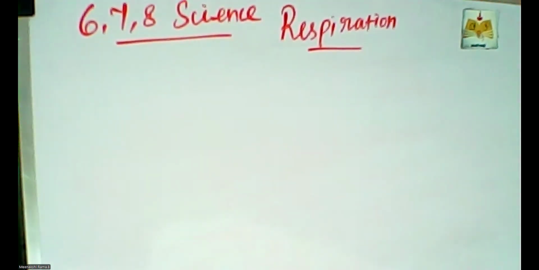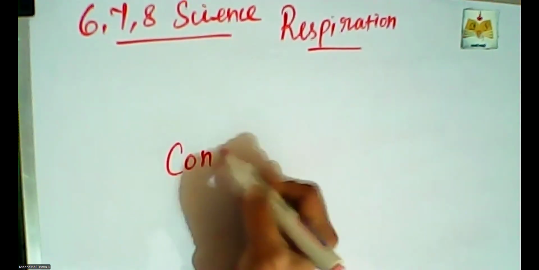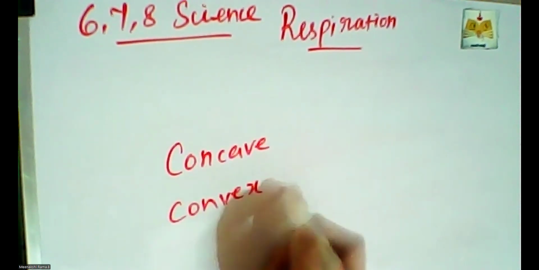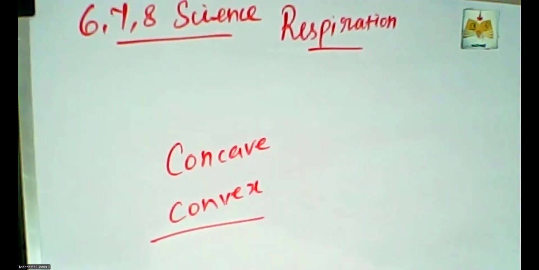Yes, last class we studied the different kinds of lenses, concave and convex lens. What are the usages of concave and convex lens and mirror? If you completed the topic, please raise your hand. That is the home task.